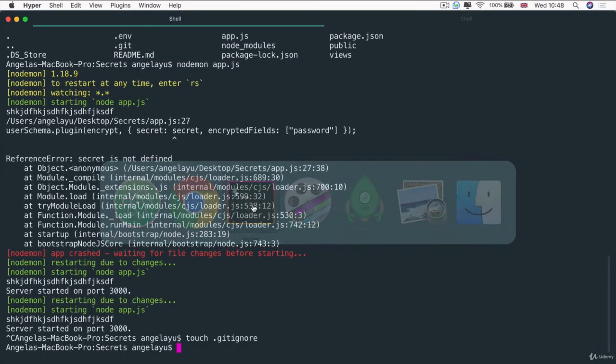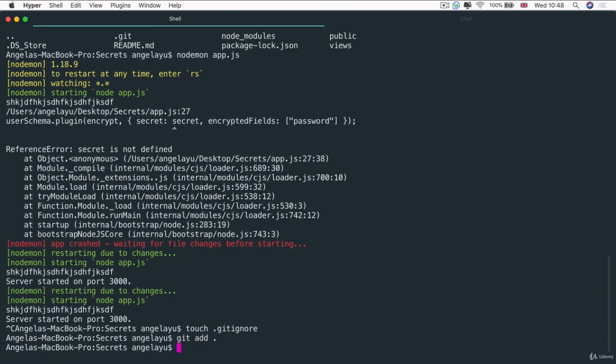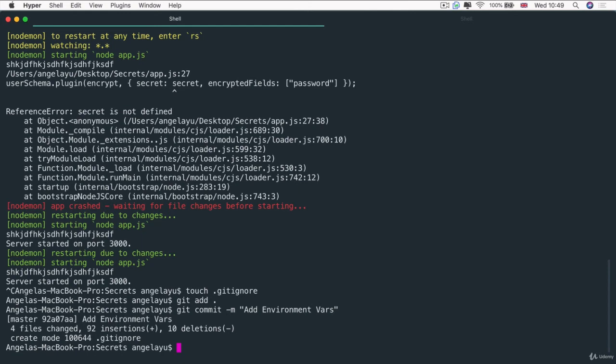But let's just confirm it for ourselves. I'm going to go ahead and git add all of my files in my folder. And then I'm going to add a commit message, which will simply be add environment vars. And now I'm going to git push to my origin master, which will now push all of the things that I've committed locally to GitHub. Now, if any of this is confusing at all, be sure that you've definitely completed the GitHub and Git module and that you're comfortable with it, because I go into a lot more detail on this in that module.